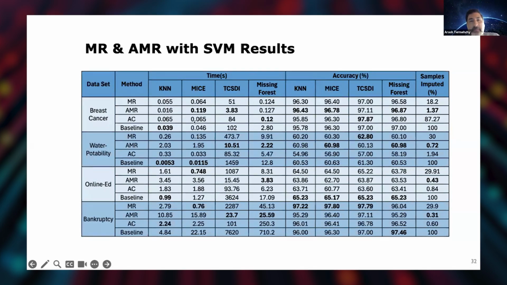And it also saves time. For example, if you use an imputation model like TCSDI, which is a diffusion-based one, the time goes from 100 seconds to just 3 or 4 seconds.